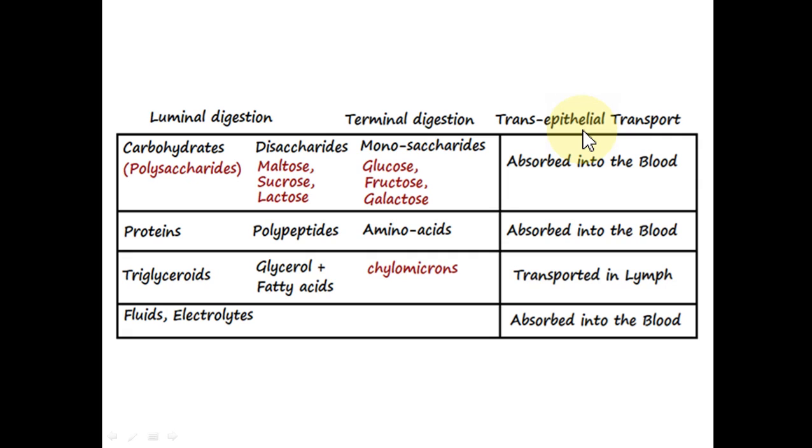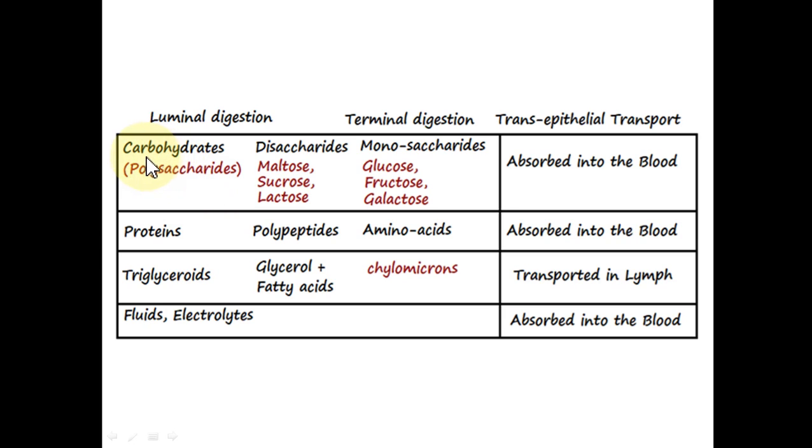Now, before going into the details of the malabsorption diarrhea, let us recall the digestion that occurs in the small intestine. We know that the macronutrients, carbohydrates, proteins, and fats, are broken down into their absorbable forms in the intestine.